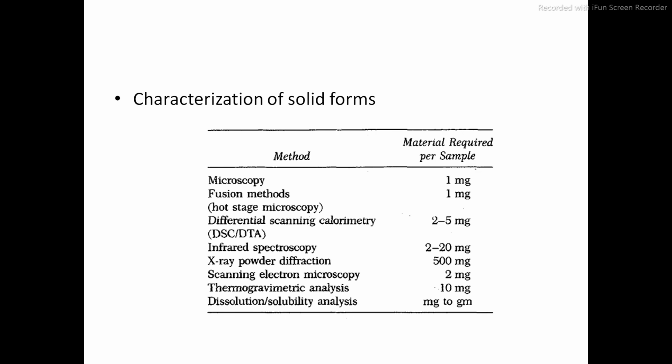Then characterization of these solid forms means how you can say that the given polymorph is enantiotropic or monotropic, or how to identify whether the chloramphenicol palmitate is of A type, B type or C type.